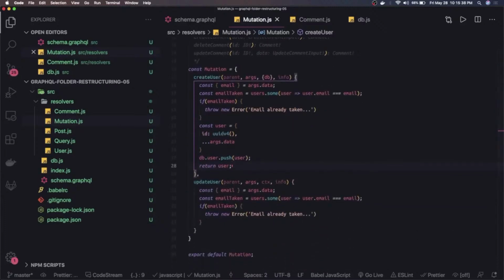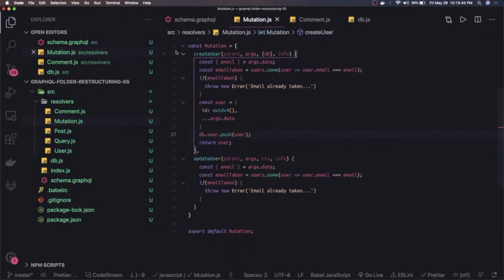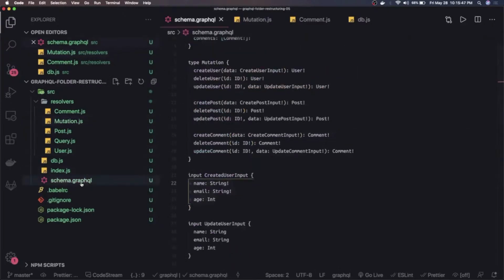Now update user. First we will try to see what the user index is, what the user ID is. So in the update, what is the payload? We will talk about user, and then post and comment are kind of the same thing. Here we have the name, email, and age, that is about the update. And we are also going to have the ID, because the update will happen through the ID. Yes, this is there. So we have the ID and we have the data. ID means the user ID.